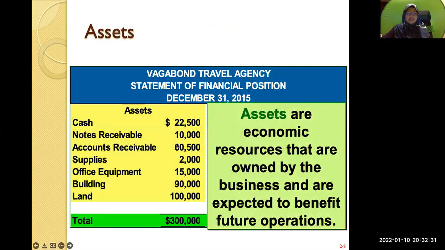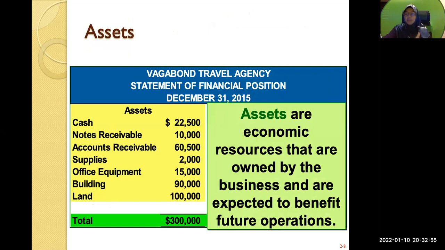Okay, what are assets? You see here, these are your assets, as mentioned earlier. Here you have your cash, receivable, supplies, office equipment, building, and land. Throughout the 6 weeks, you will see that these are almost the same. What we call these are accounts: cash accounts, notes receivable accounts. All these are your assets.